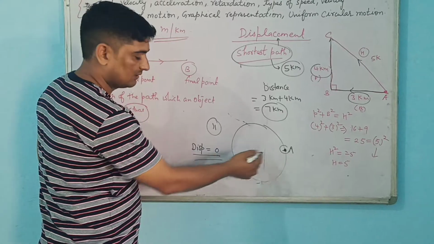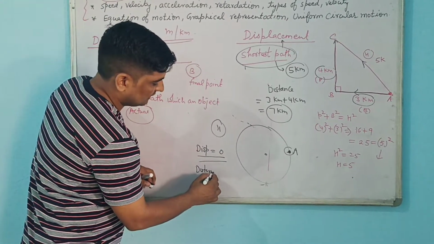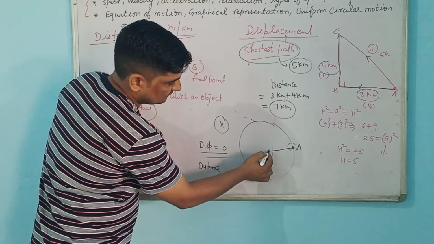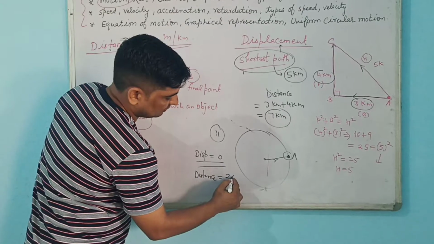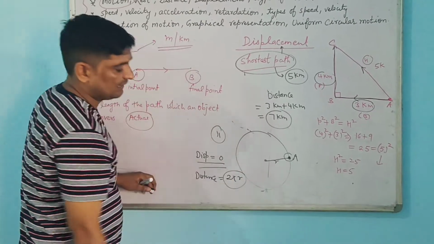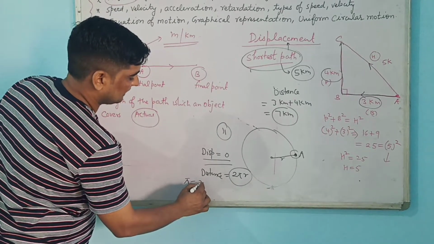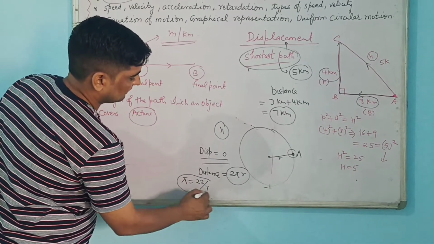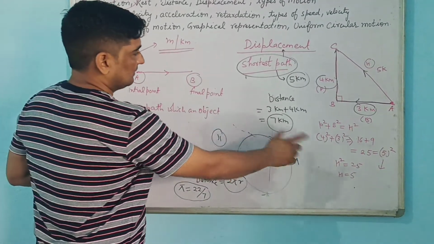The shortcut is 0. But if I am taking distance, so you know in a circle, if the radius is r, then what is the circumference? That will be your distance. That is 2 pi r. Pi value you know, pi is 22/7. Okay, this is the value of pi. So I hope you got some difference.